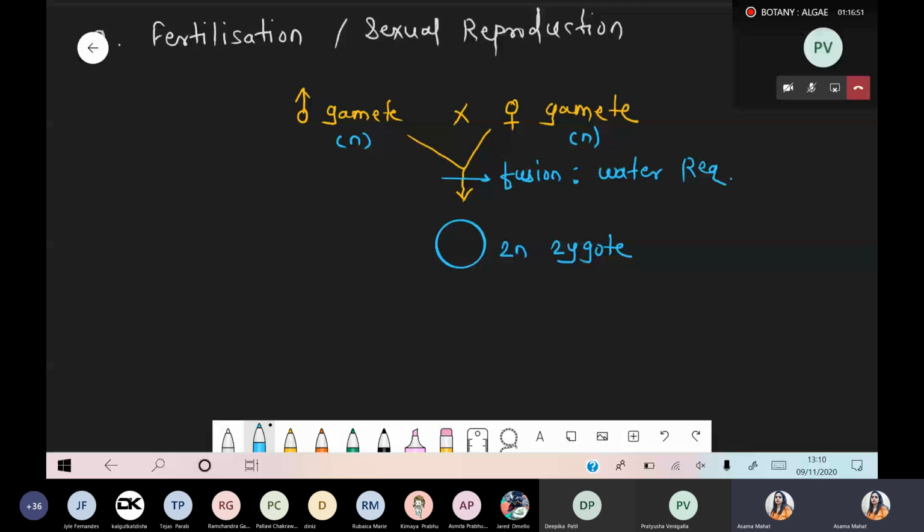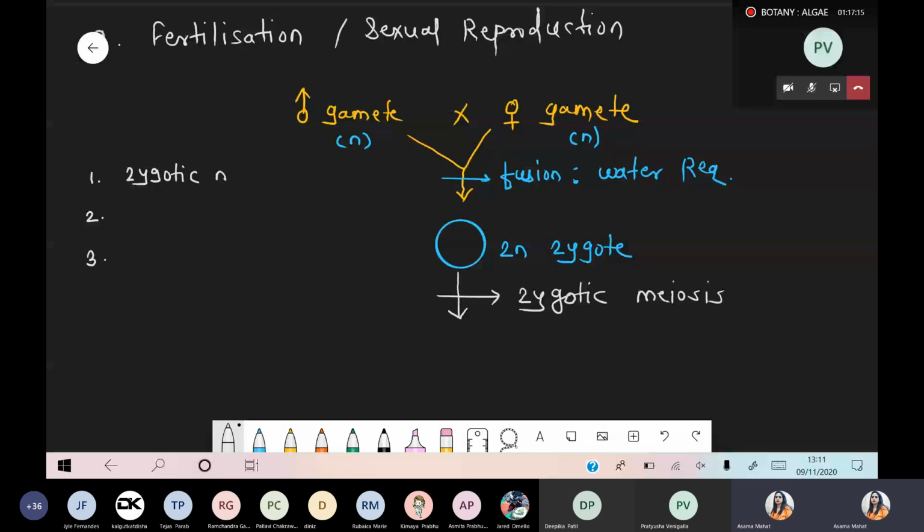Once zygote is formed, that zygote undergoes the meiosis process, and such type of meiosis is called zygotic meiosis. Which meiosis? Zygotic meiosis. When we talk about the cell cycle cell division chapter, we'll discuss the three types of meiosis. Number one, zygotic meiosis.